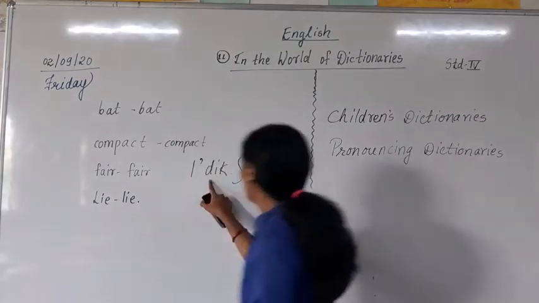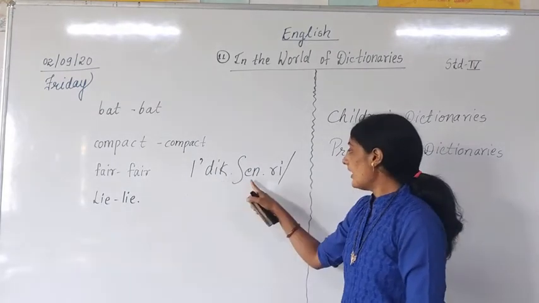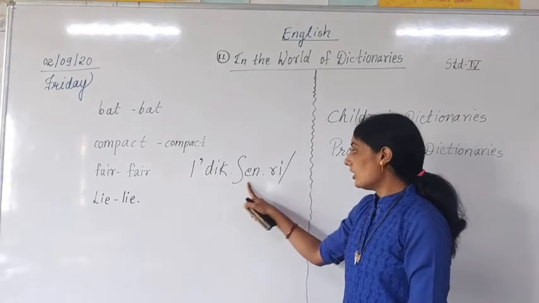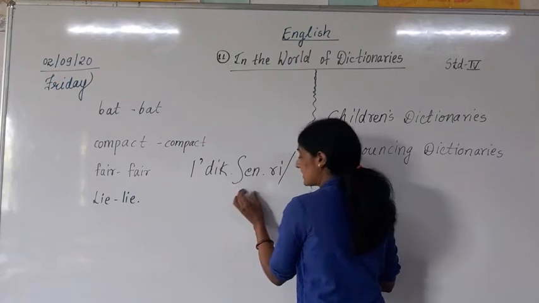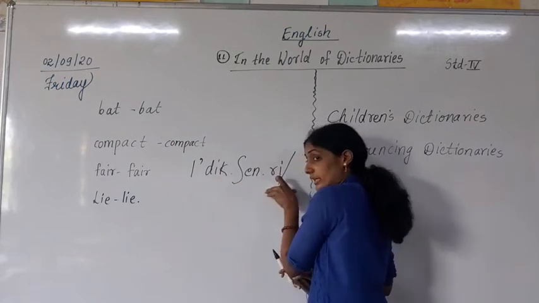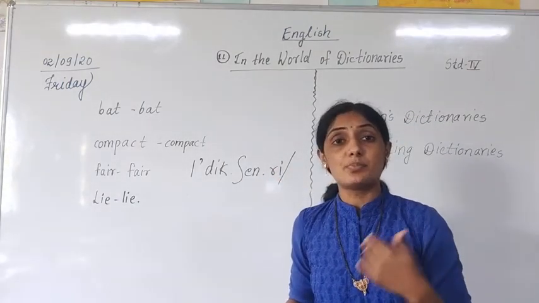Dick. D-I-K means Dick. And snuff, re. Okay? Dick, snuff, re. Can you see? Three parts are there. You have to pronounce it in this way: Dick, dictionary. That is done in which dictionary? It is done in the pronouncing dictionary.